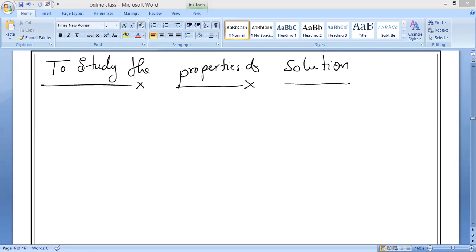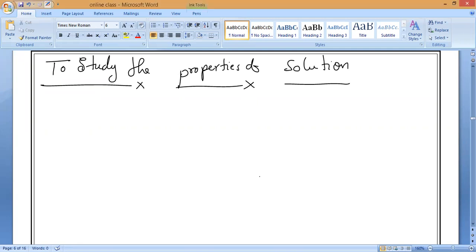Okay. Now observe very carefully. As we already studied, solutions mean mixtures. Air is also a solution only, because it also has uniform composition. Now if you want to study the properties of a solution, let us take a well-known substance: sugar and a glass of water.